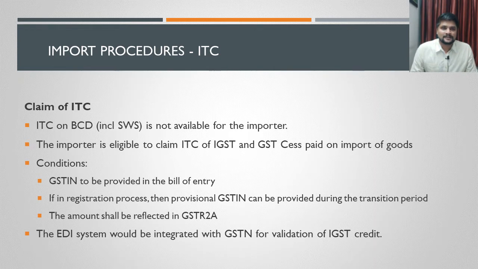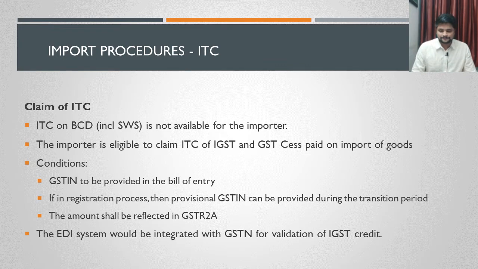Then after all these are done, the IGST paid on imports has to get reflected in GSTR 2A. The customs authorities will intimate the GST officers on whatever taxes they have collected upon imports. That would be intimated to them. Based on the intimation received from the customs authorities, it would be properly reflected in the GSTR 2A of the respective registered person. In our case, it will be the importer.